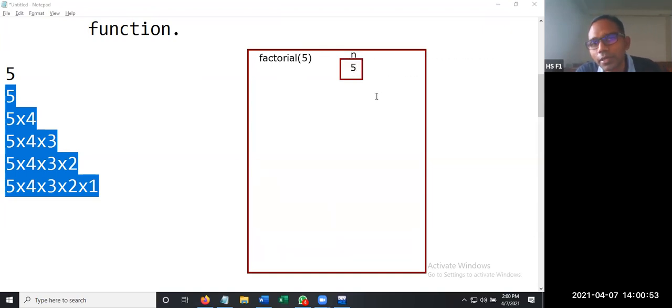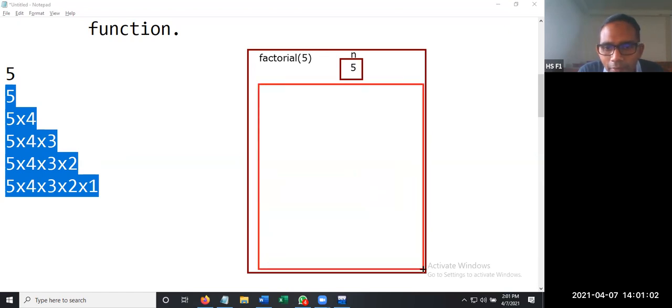Then we are going to create one more memory location named n, and the value in it must be 4.